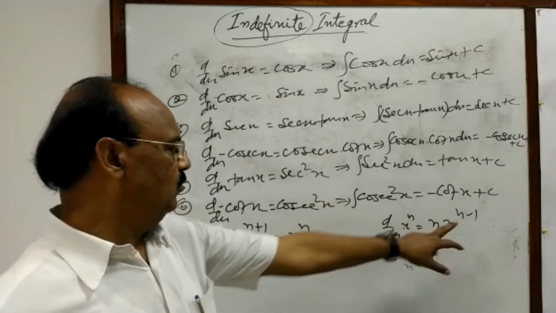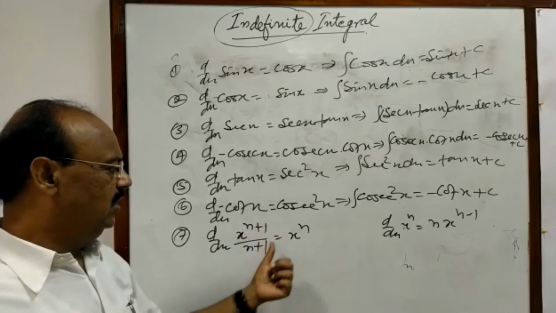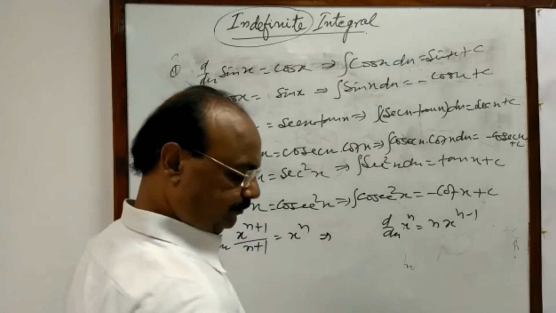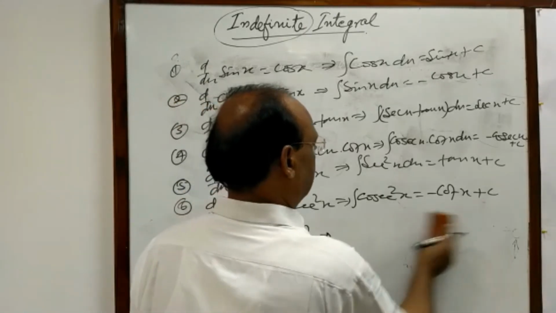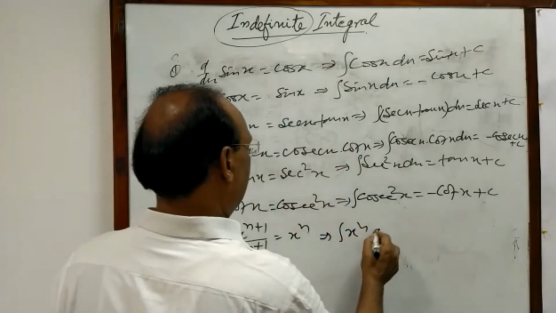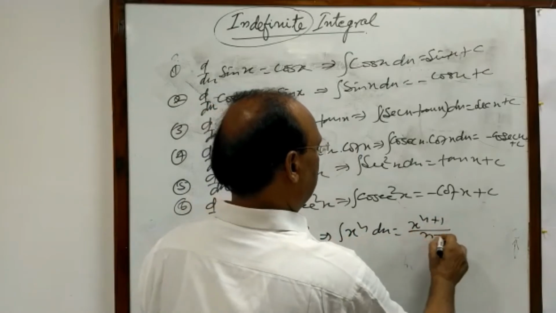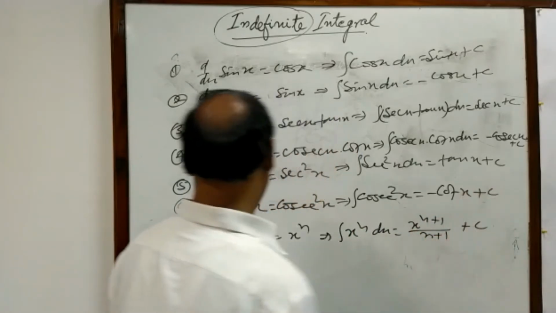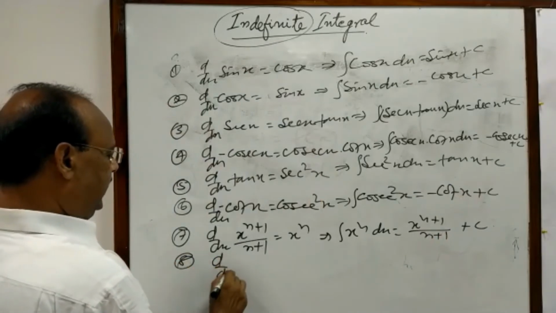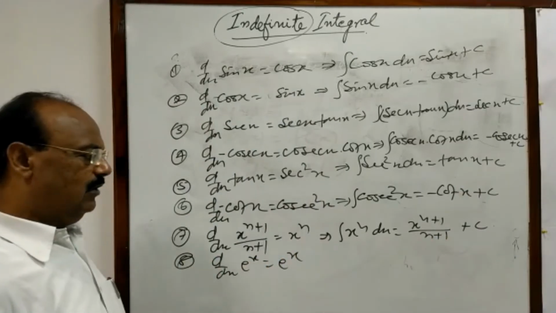So with the help of this formula, we are writing here d/dx of x to the power n plus 1 by n plus 1 is equal to x to the power n. And therefore integral of x to the power n is equal to x to the power n plus 1 upon n plus 1 plus c. d/dx of e to the power x is equal to the same value, e to the power x.